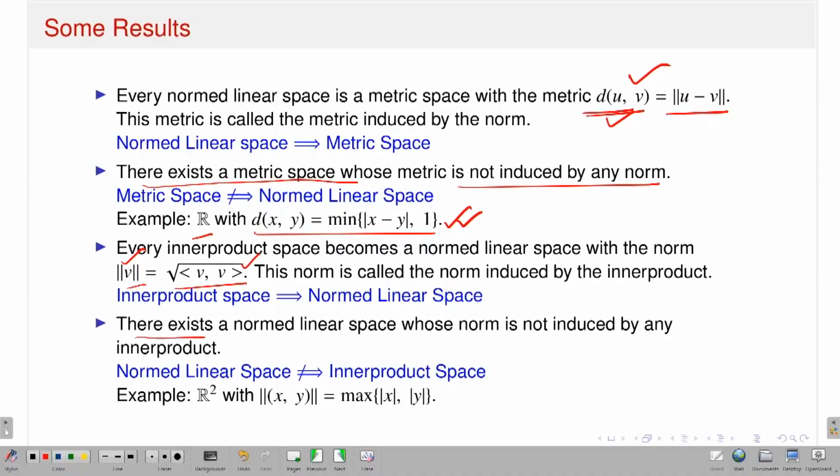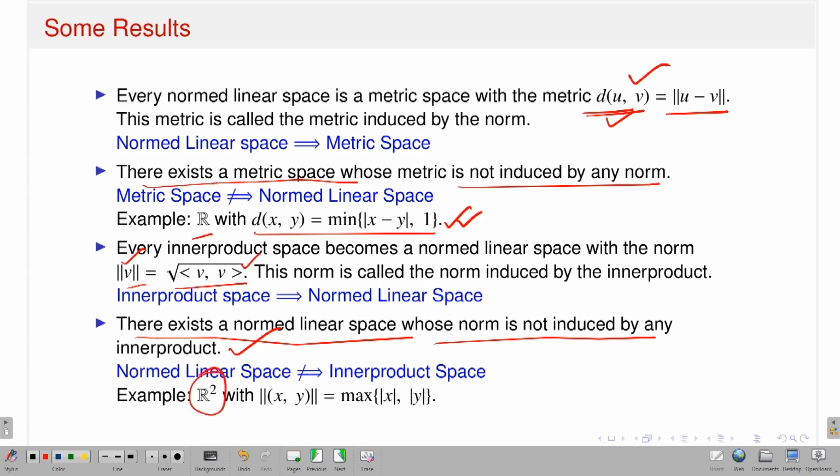However, the converse is not true. That means I have an example of a normed linear space where that norm cannot be induced from any inner product on that space. So that's what I have written. There exists a normed linear space whose norm is not induced by any inner product. So therefore, a normed linear space does not imply it is an inner product space. What is the example?